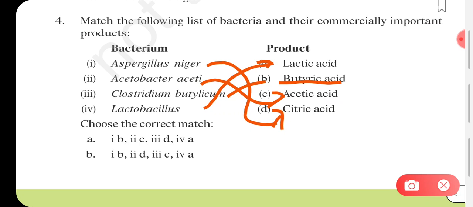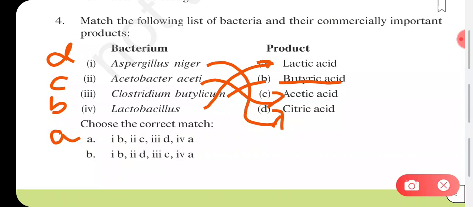So here the first option answer is D, followed by for Aspergillus niger citric acid, Acetobacter aceti acetic acid, and Clostridium botulicum is butyric acid, that is option B, followed by Lactobacillus, that is lactic acid, option A. So D, C, B, A, this sequence should be there in the correct match.